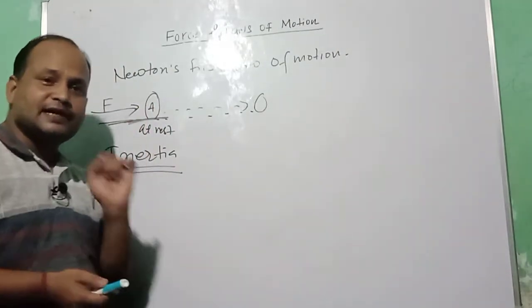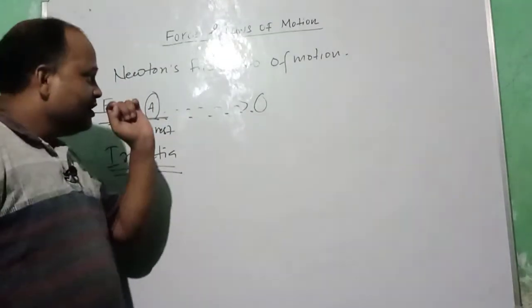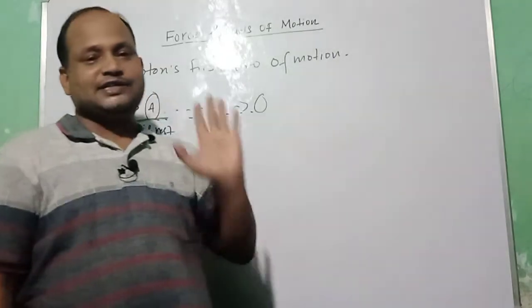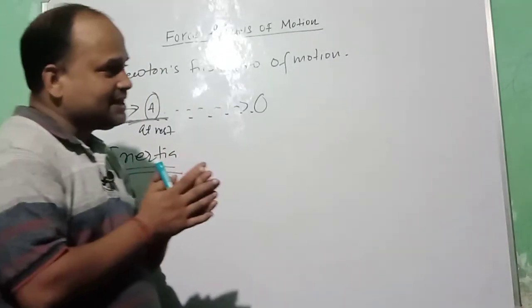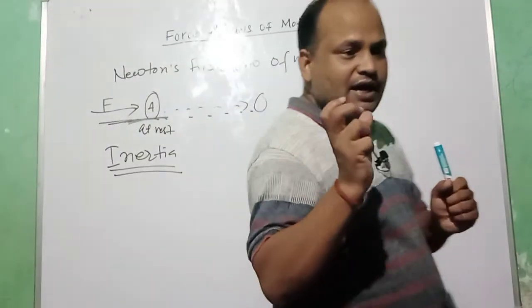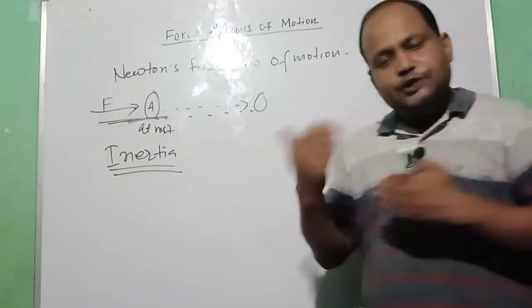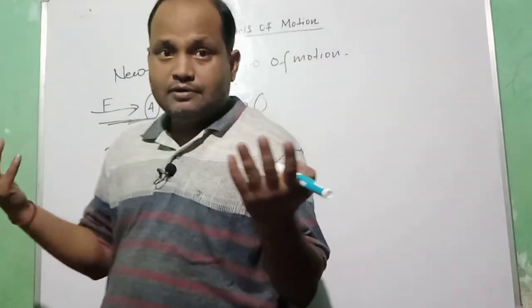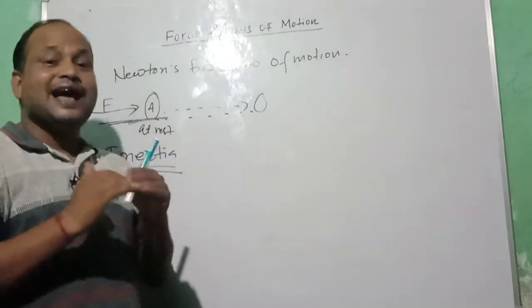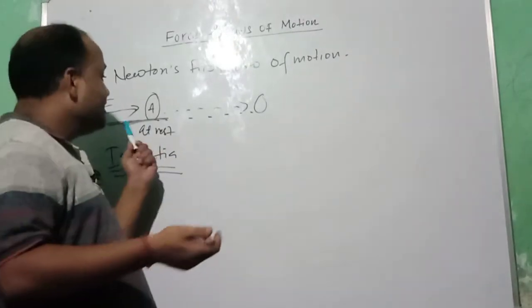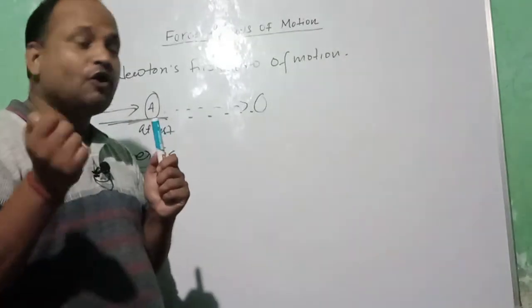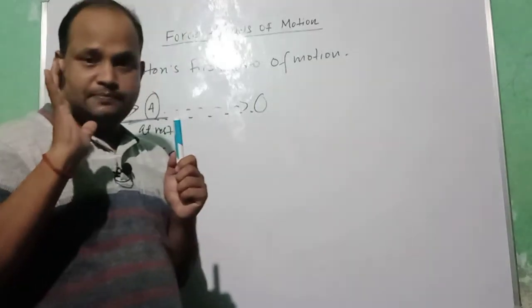So what is inertia? Inertia is the tendency of an object to try to remain in its own state. In other words, you may say inertia is the ability to resist changes in the state of rest or in the state of motion.